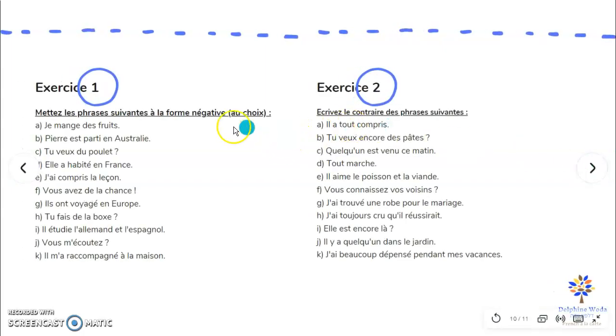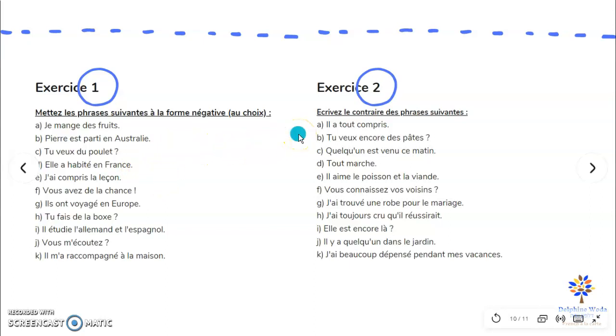In the first one, you have sentences in the positive form and you have to put them in the negative form. And you have many options sometimes, okay? For example, you have je mange des fruits, I eat fruits. You could say I never eat fruits, I don't eat fruits, I don't eat fruits anymore. So there's not only one correct answer, but of course, sometimes there are not many options.